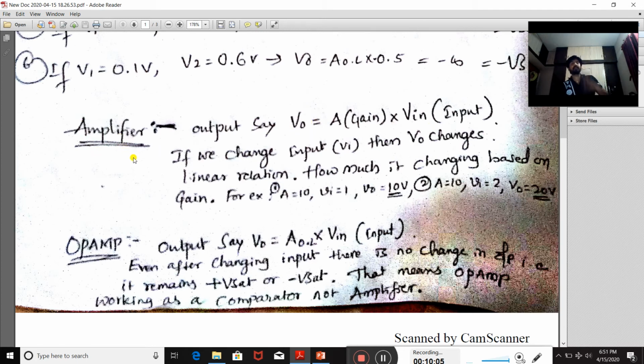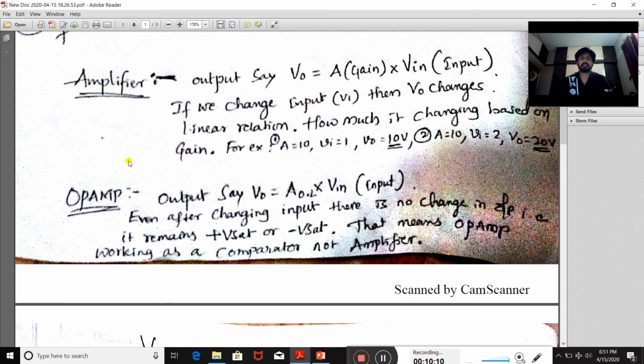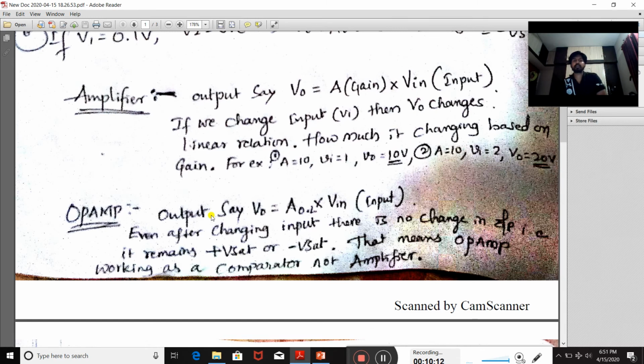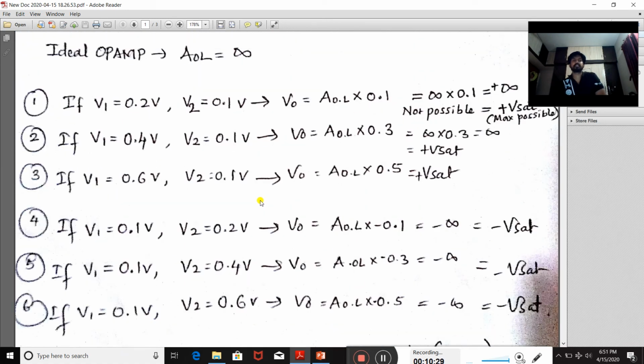Now let us compare this statement to the operational amplifier. Is it happening there? Let's check. Output V0 is equal to A, which is the open loop gain, times V input. If you change this input value, your output is not changing. That is what you have seen here.